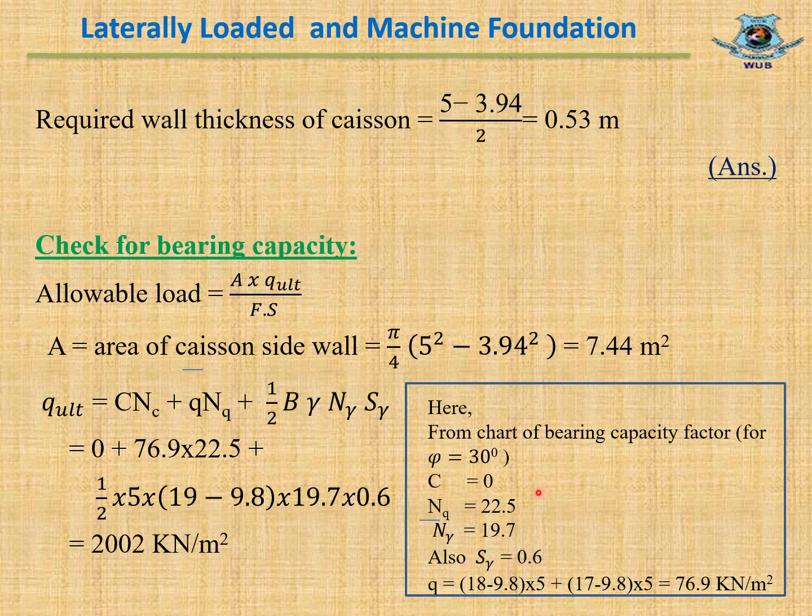Reference: Foundation Engineering book by BM Das. q equal to 18 minus 9.8 into 5 plus 17 minus 9.8 into 5 equal to 76.9 kilonewton per meter square. Replacing all values in the equation, we get Q ultimate equal to 2002 kilonewton per meter square.